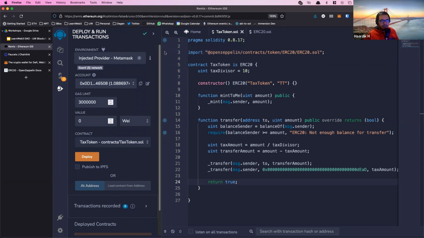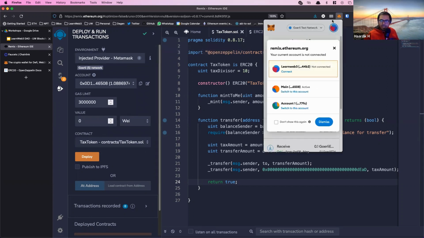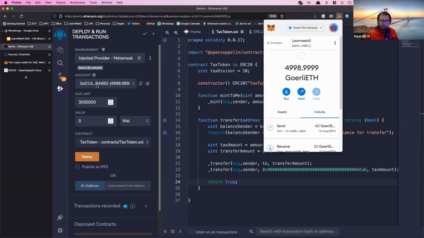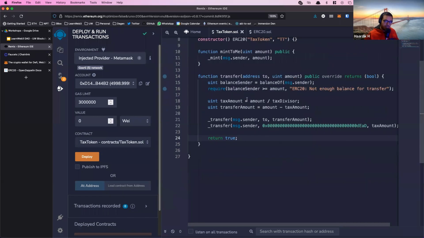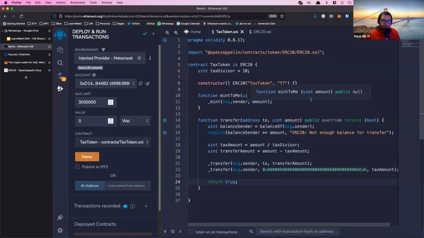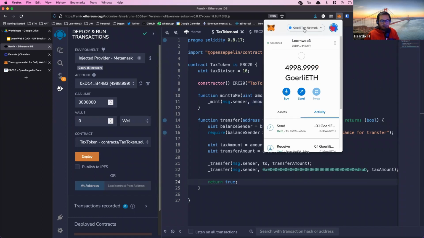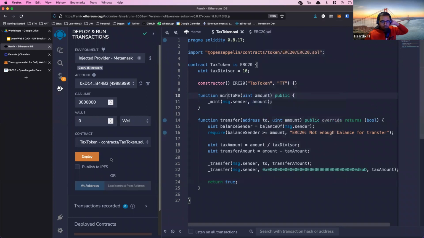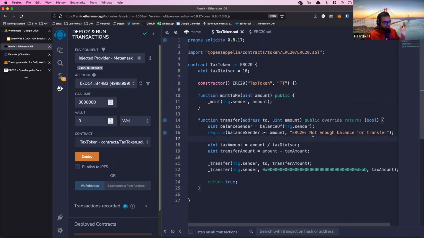It will probably pop open your MetaMask and ask you to connect to this website. Do that, and what happens is it will let you deploy this contract on the actual Ethereum test network, specifically the Goerli test network that we were using, and went to the faucet for and grabbed a little bit of ETH. So we'll actually deploy this contract on a live test network, not just a simulation. The default setting for Remix, the Remix virtual machine, is just a simulation of the network.